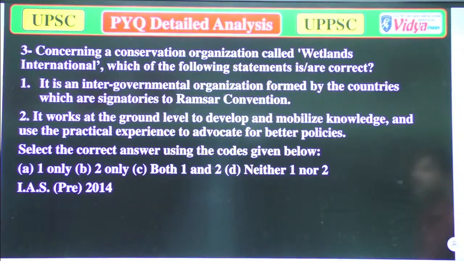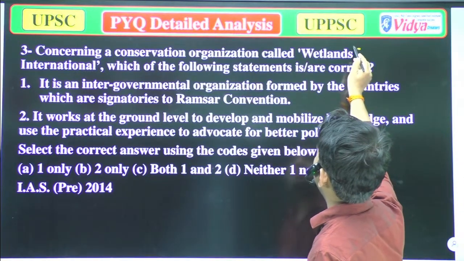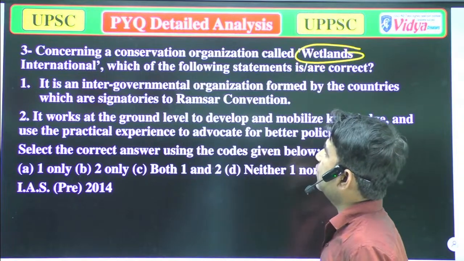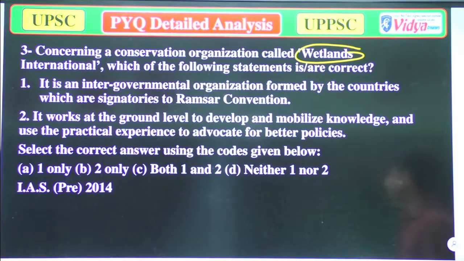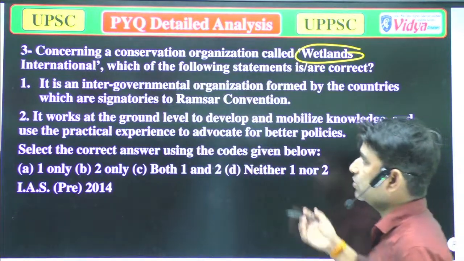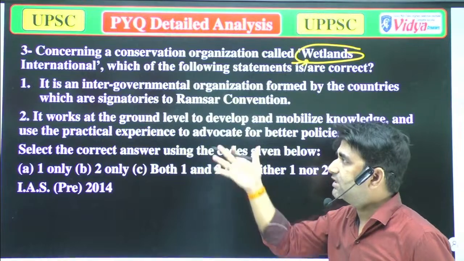Concerning a conservation organization called Wetlands International, which of the following statements is correct? We have to think about Wetlands International, and after that answer these options.